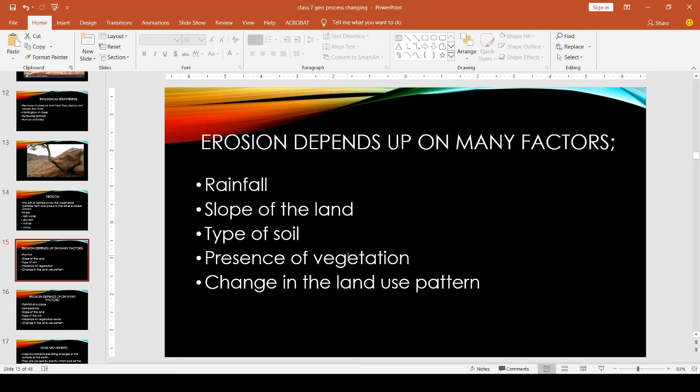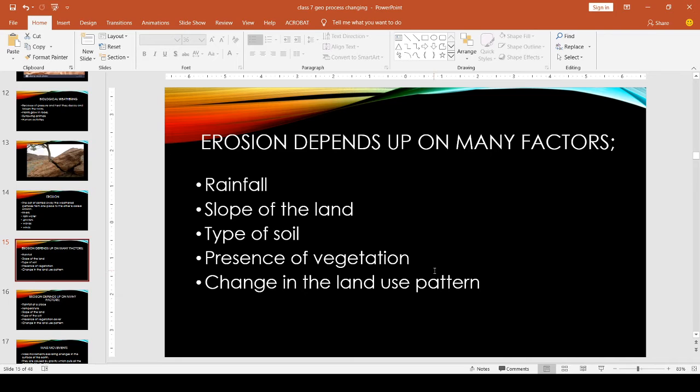The next is presence of vegetation. Vegetation also affects erosion. How? When there is a piece of land and cultivation is going on there, the erosion is very low because the roots of the plants enter deeply into the soil.